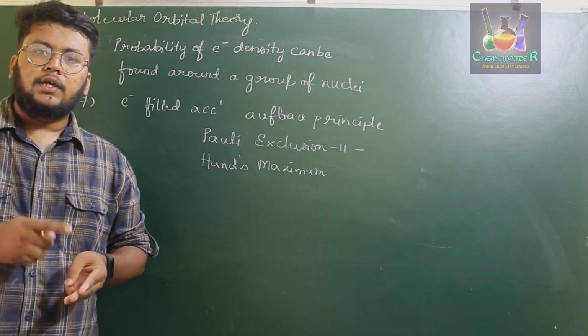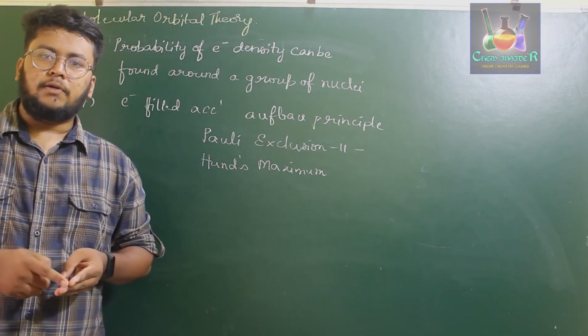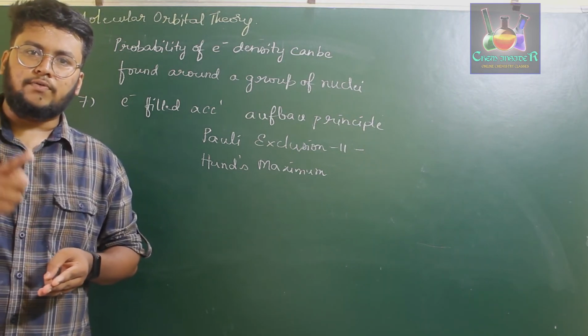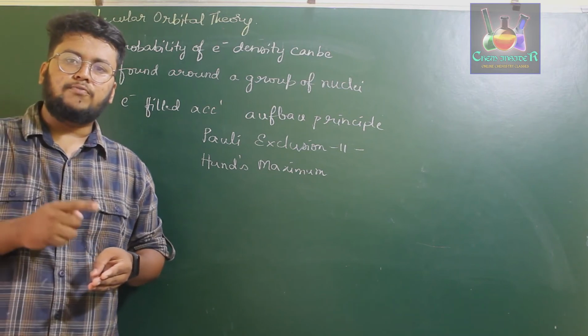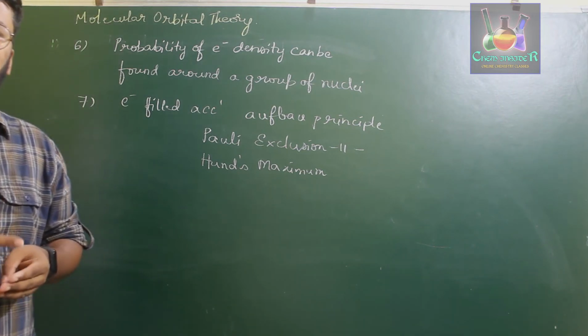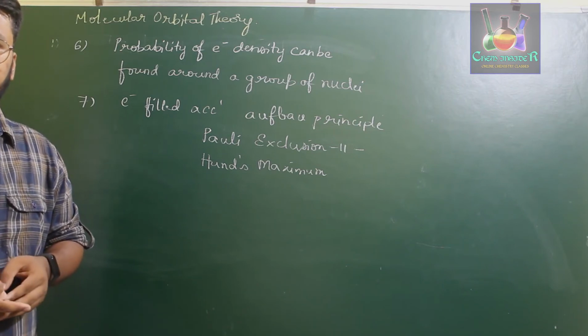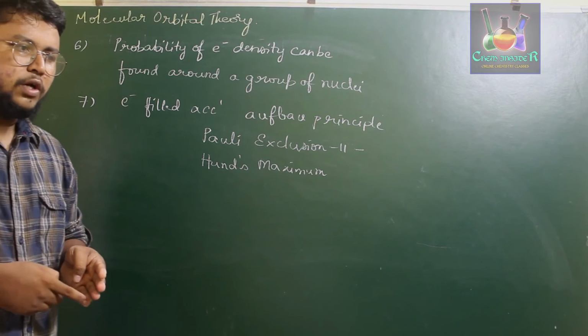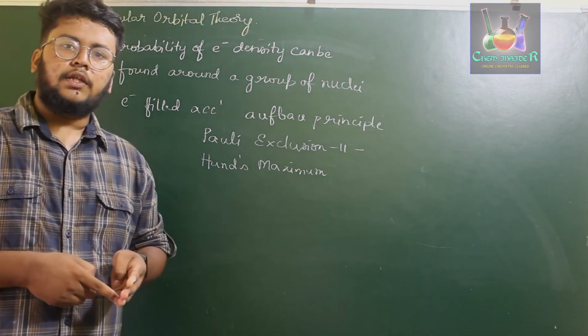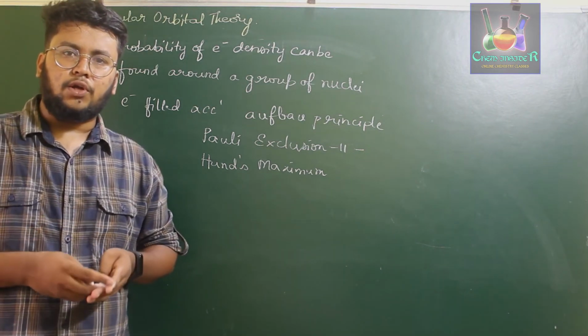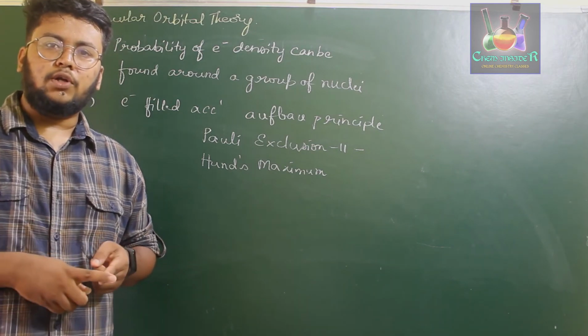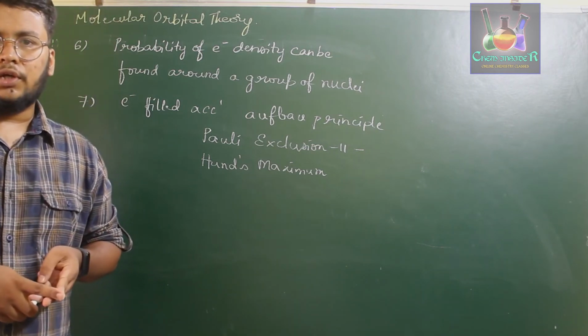In the third point, electrons are influenced by one nucleus in case of atomic orbital, but in case of molecular orbitals, electrons are influenced by more than 2 nuclei, therefore they are called polycentric. Fourth point, if 2 atomic orbitals are combining, then they result in the formation of 2 molecular orbitals. Those are called the bonding molecular orbital and anti-bonding molecular orbital.